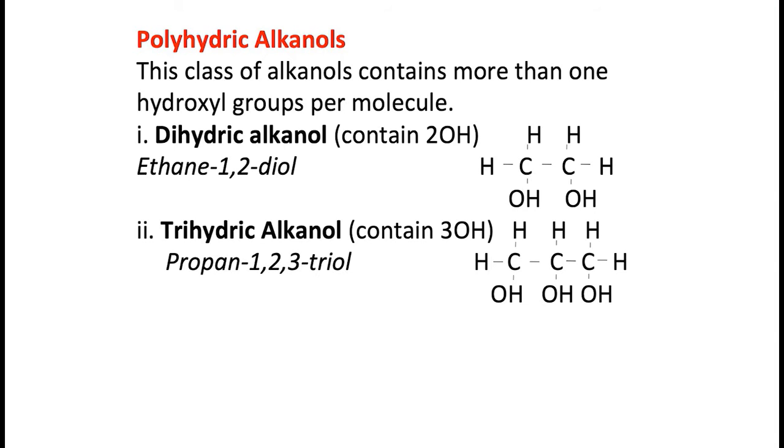Now, having said that, let's look at polyhydric alkanols. Remember I said the number of OHs is 2, as you can see here. Ethane-1,2-diol. You can see the OH is on carbon number 1 and on carbon number 2. Consequently, the name is ethane-1,2-diol. Then we have propane-1,2,3-triol. You can see the OH on carbon number 1, on carbon number 2, and on carbon number 3. That is why it is called propane-1,2,3-triol.